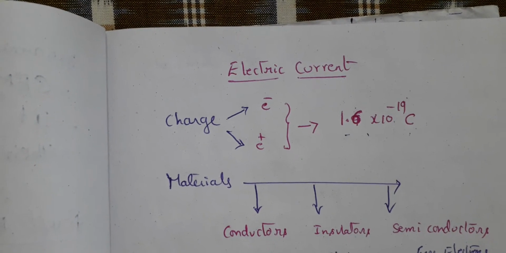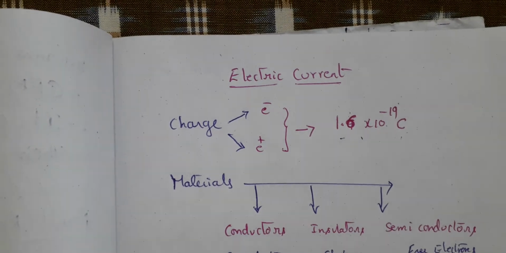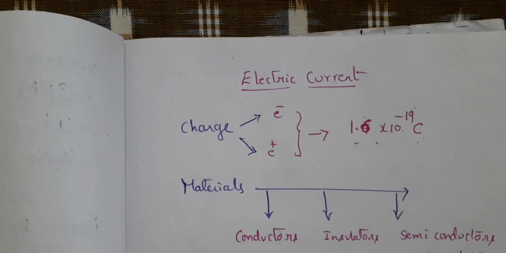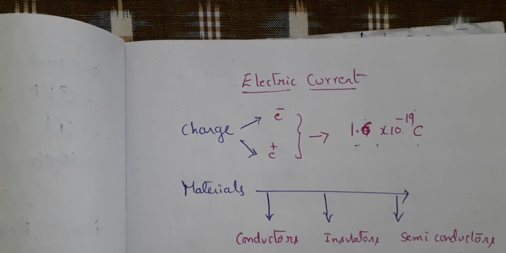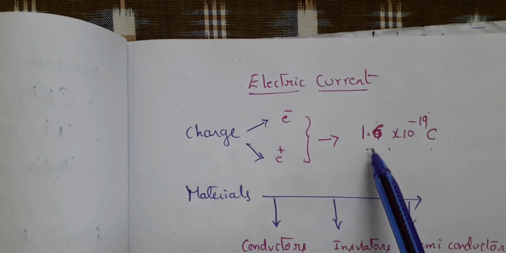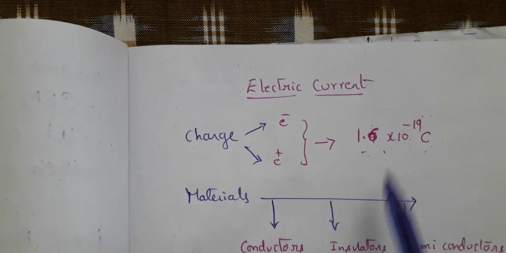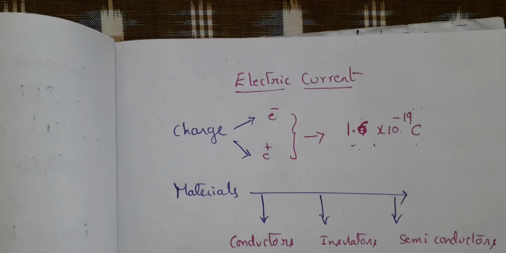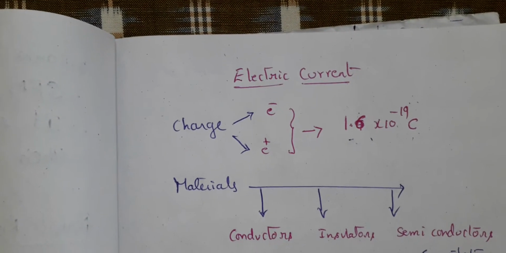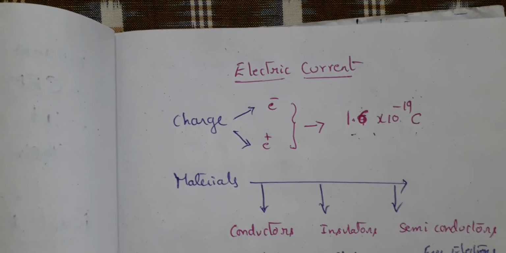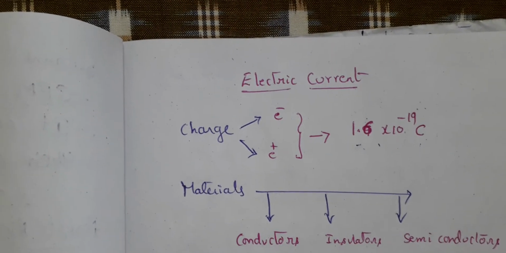Why do we talk about only the charge of electron and proton? Because charge is always quantized. That means we will be talking in terms of multiples of 1.6 × 10^-19 coulombs. Why is it so? Because there are also charges which are less than this. We call them quarks, but those do not exist in free state.